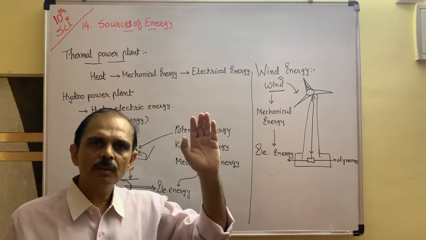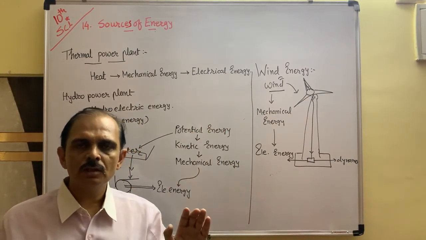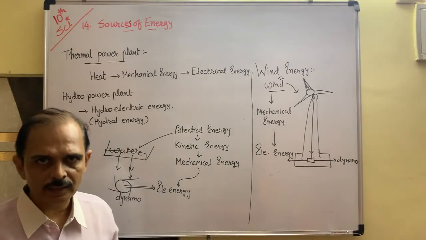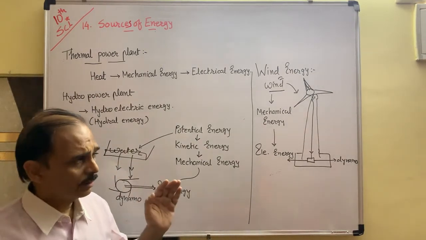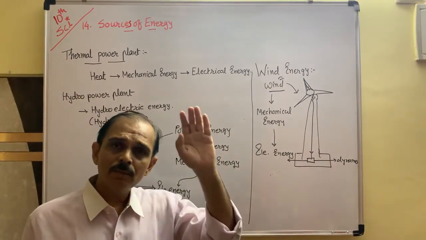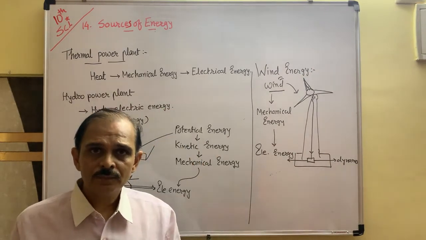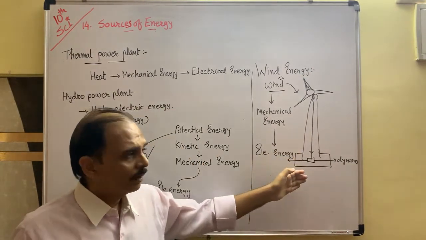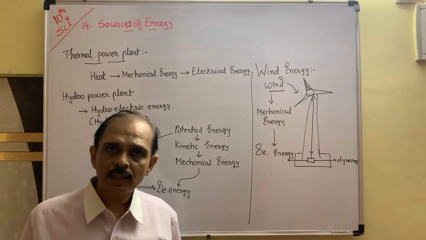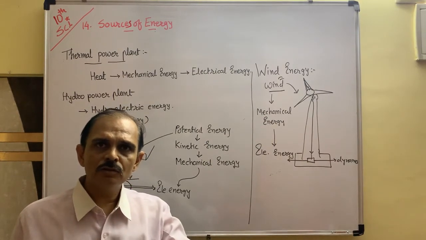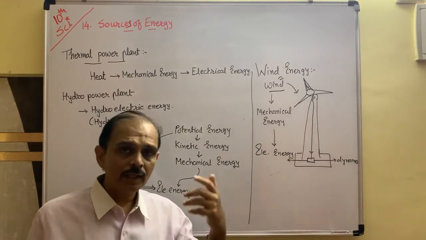It can be placed on a mountain or at a seashore or in a desert area. To establish on a mountain is very costly. At a seashore the land availability is very less. In a desert area also to establish this is very costly.